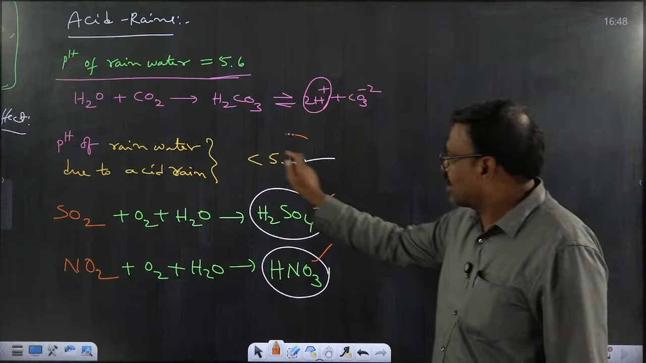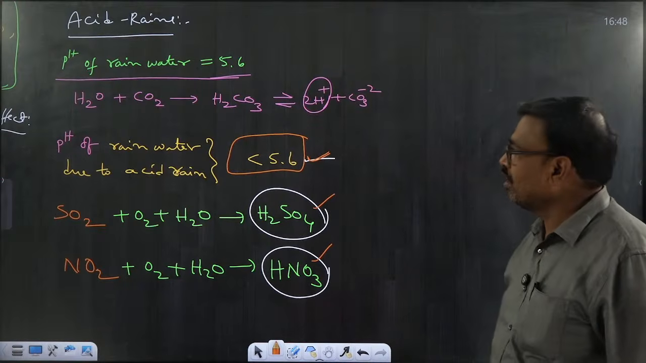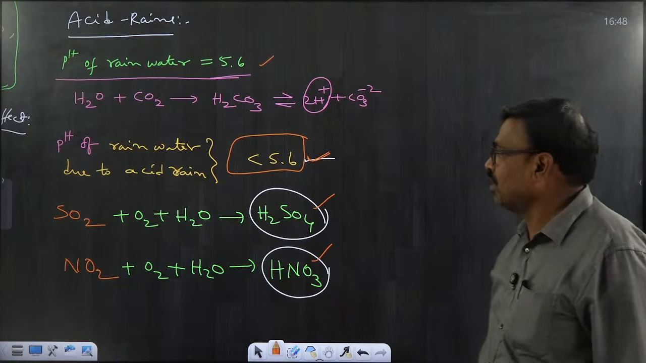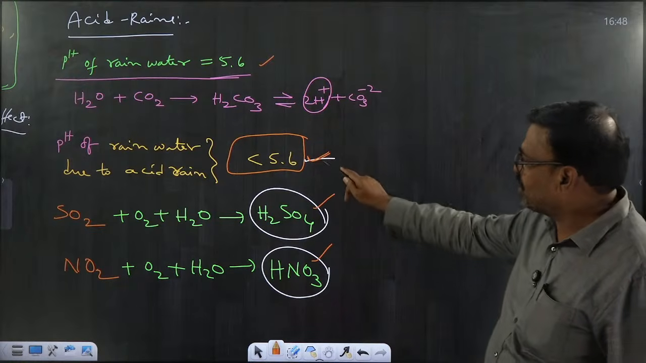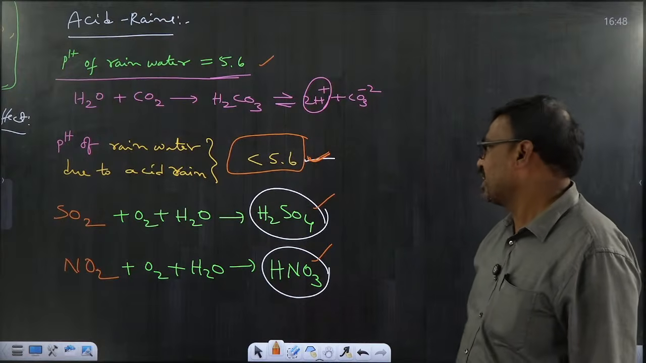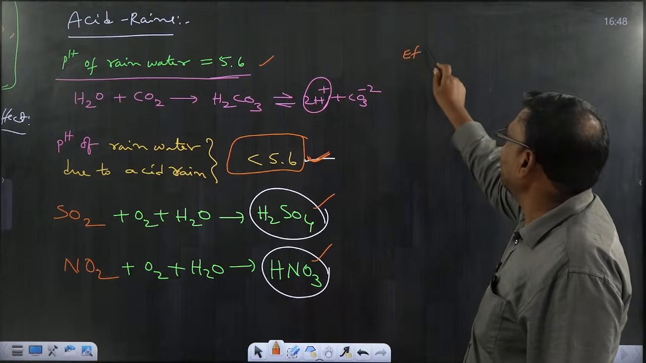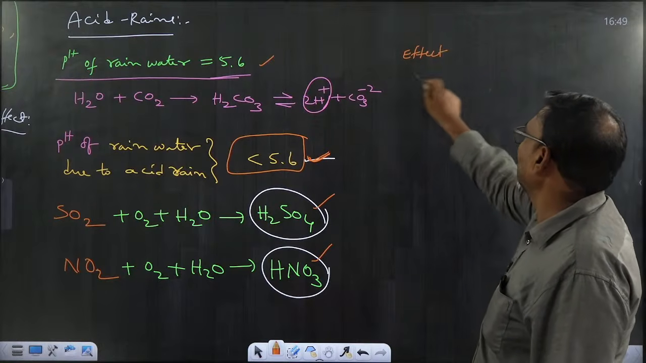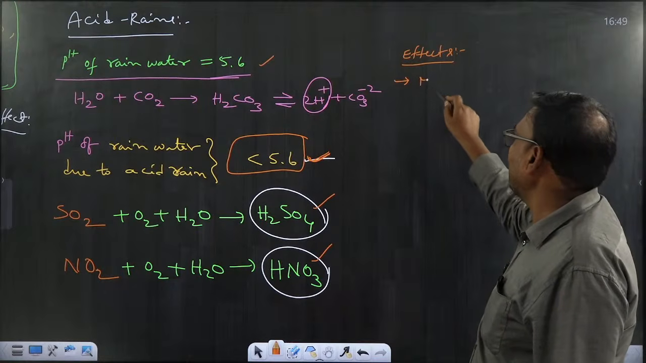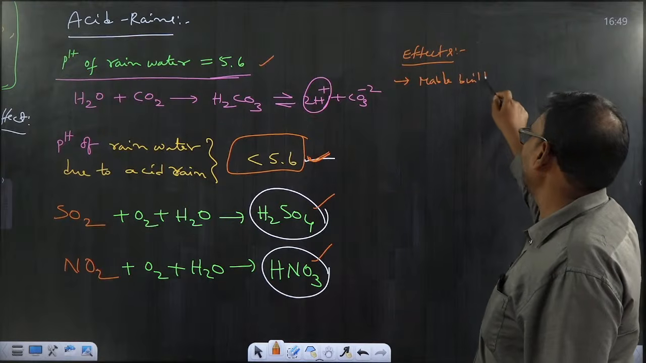For acid rains, the pH value is always less than 5.6. If pH is 5.6, that is the normal rainwater pH. If the pH value is less than 5.6, then it is acid rain pH. Okay. So what are the effects that are observed due to acid rain? First thing is marble buildings will be affected.